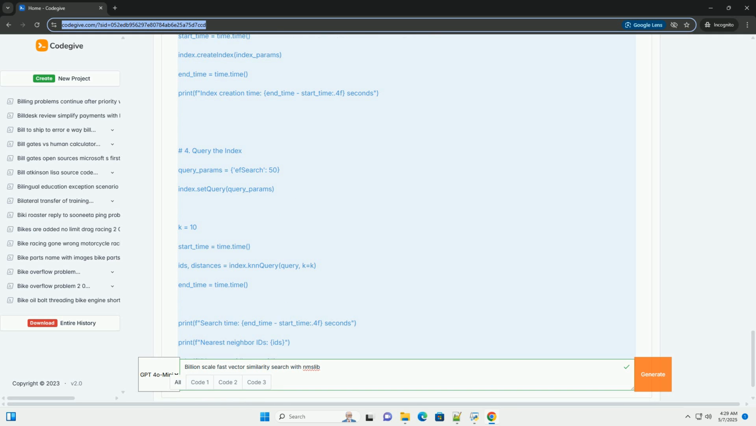5. Optional: save and load. You can save the index to disk and load it later. This is useful for reusing the index without having to rebuild it every time.